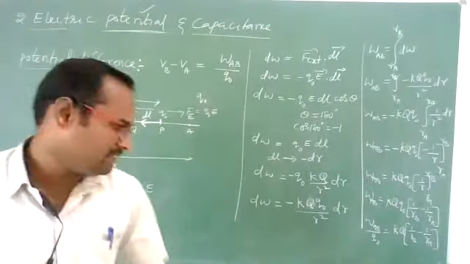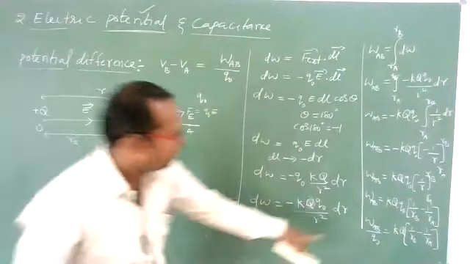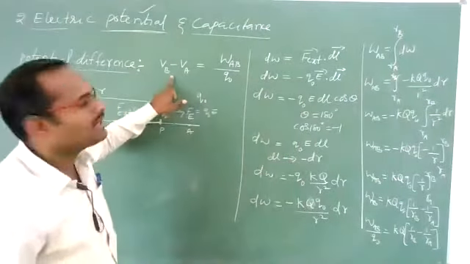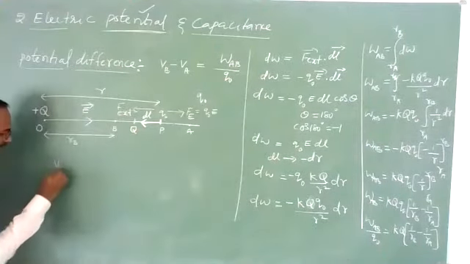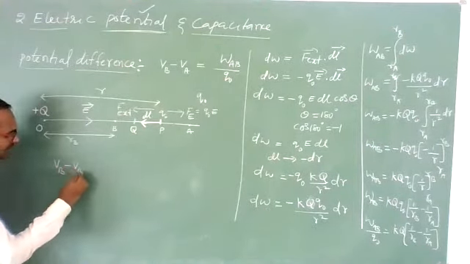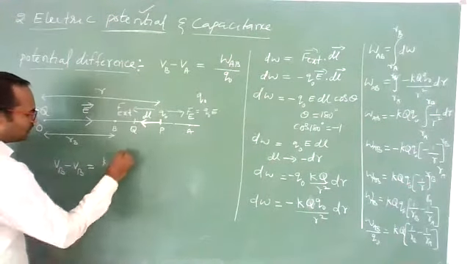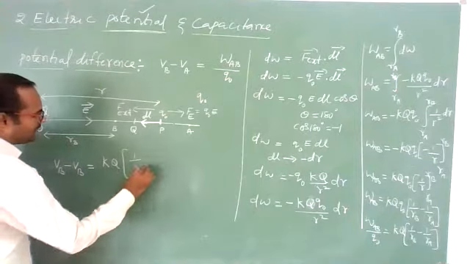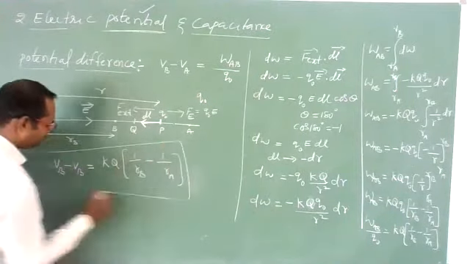Now, what is that W AB by Q naught? It is nothing but the electrostatic potential difference. So the electrostatic potential difference VB minus VA can be written as KQ into 1 by RB minus 1 by RA. Yes, remember this point.